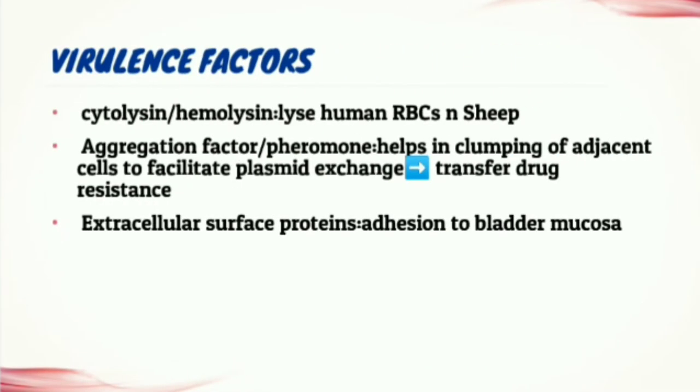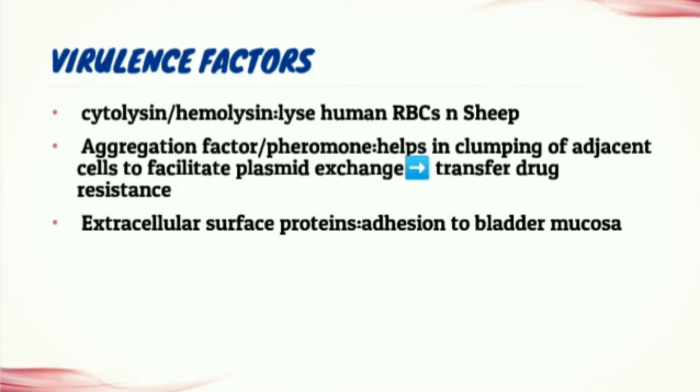Next, let's discuss about its virulence factors. There are 5 virulence factors. Let's discuss one by one. First one is cytolysin or hemolysin. It lyses the sheep and human RBC. Cytolysin or hemolysin, like the name, lysin means lyse. It will lyse the sheep and human RBCs.